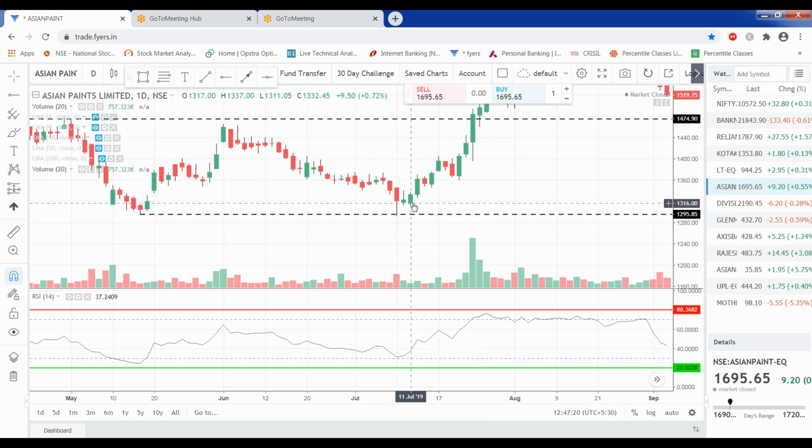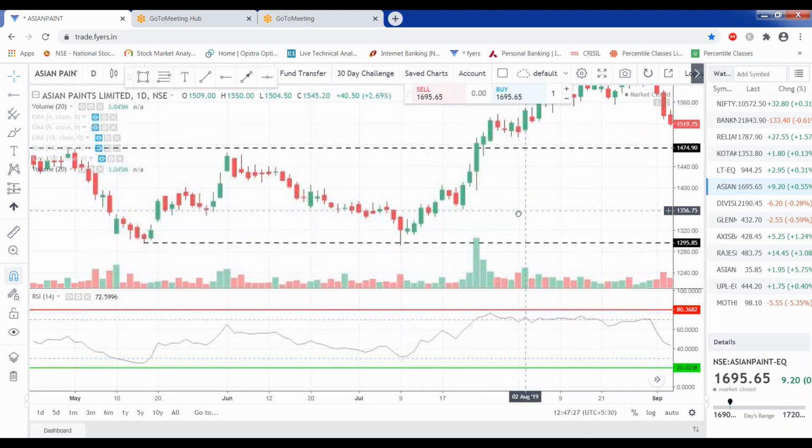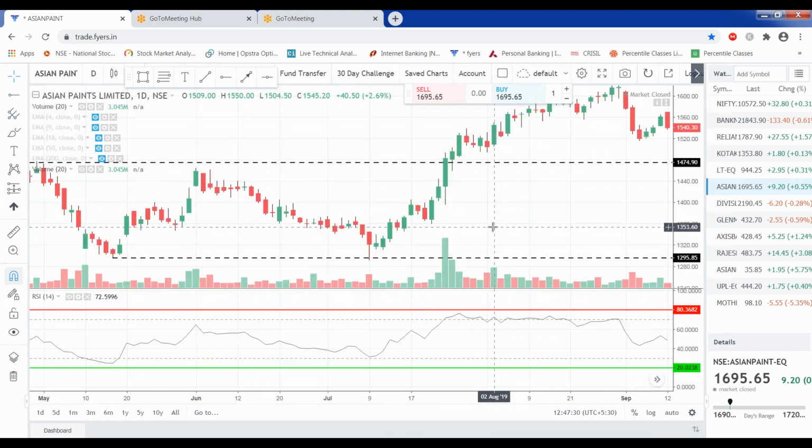Now we can always take an entry on the basis of this. The stop loss will be just below this rejection candle, and we can take the entry for a positional trade, because daily charts are used for positional trades only. So what I am telling you is that whenever the stock is between 30 and 20 RSI, it is the demand area, and whenever the stock is above 70, between 70 and 80 RSI, it is a supply area.